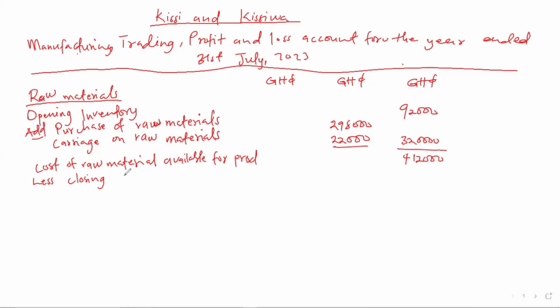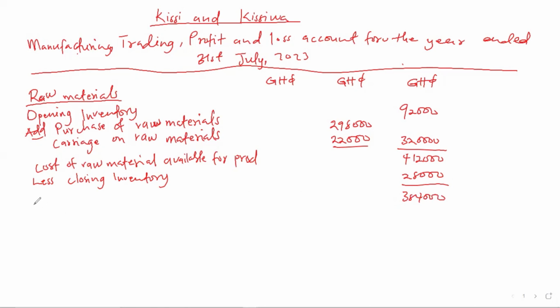So the closing raw materials is 28,000. So when we less 28,000 from 412,000, we have 384,000.